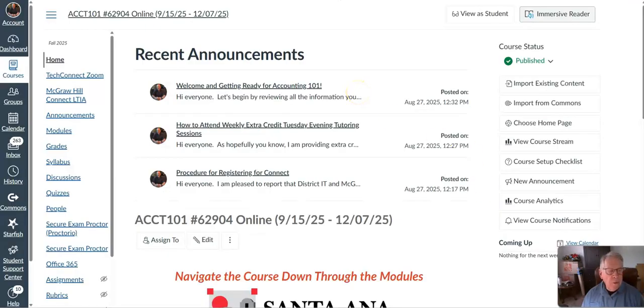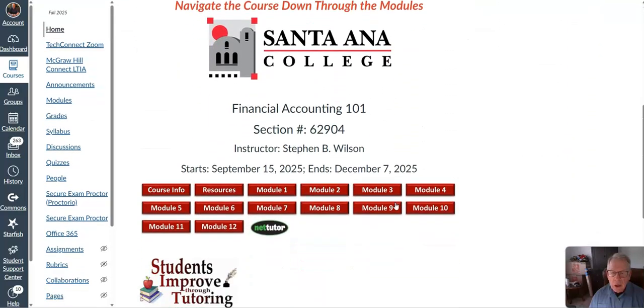Okay, so here we are in the course, and the course is set up here. When you come to the home page, this is what you'll see when you first log in. But if you scroll down a little bit here, you're going to see these very convenient little red buttons here. And that allows you to go from module to module to module. So I can go over here on the left-hand side of the page and click this, and that will take you to the very first module. It does take a second or two.